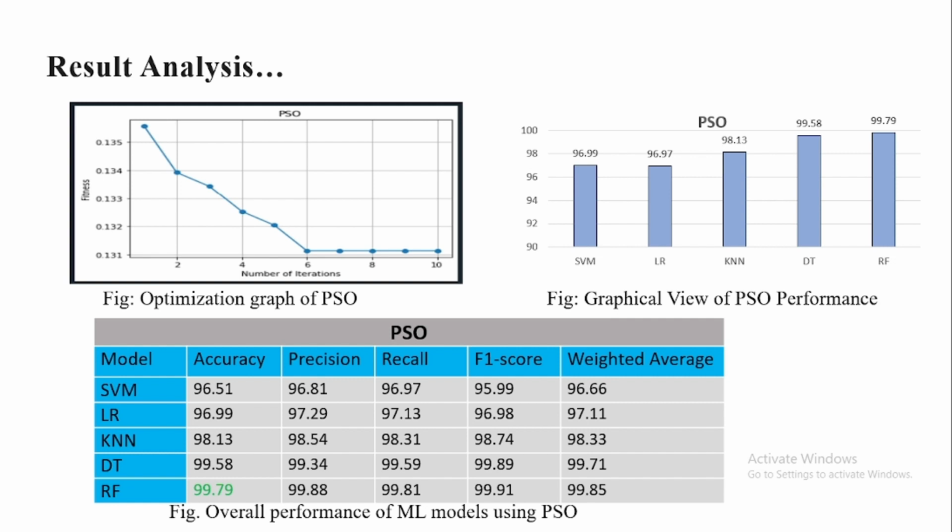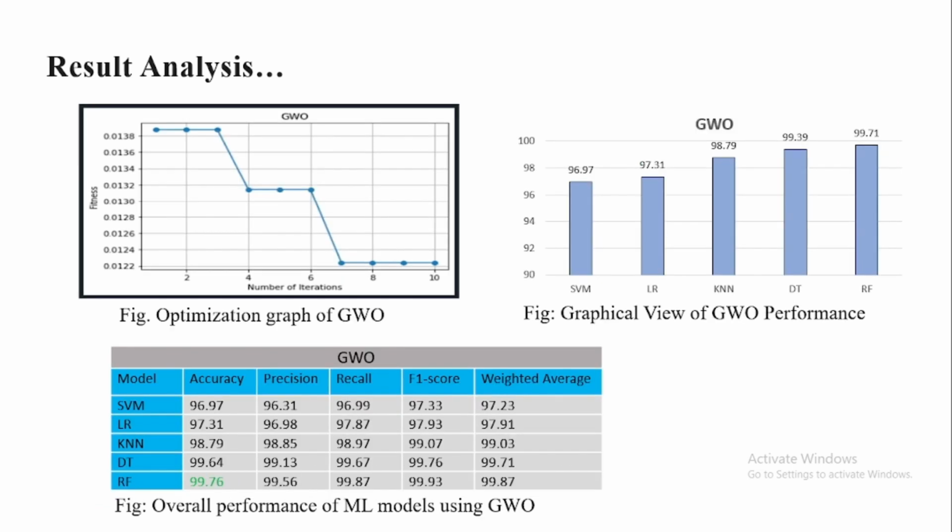Here we can see that PSO also works well with the random forest algorithm. We also used the GWO algorithm, and we can see the optimization graph, graphical view, and overall performance of machine learning models using GWO.